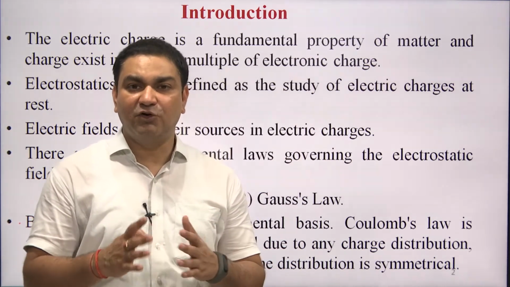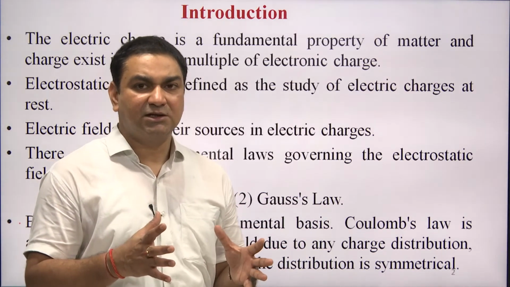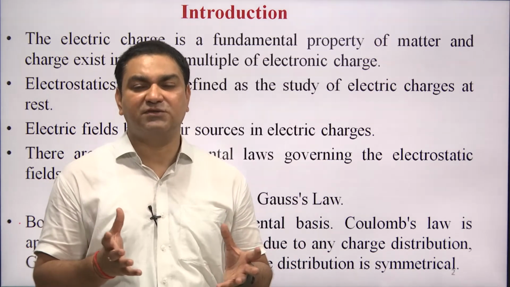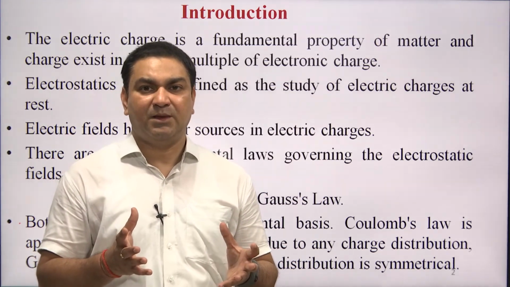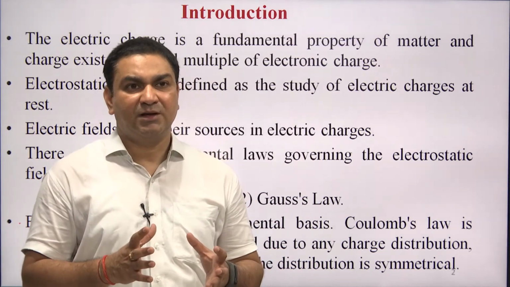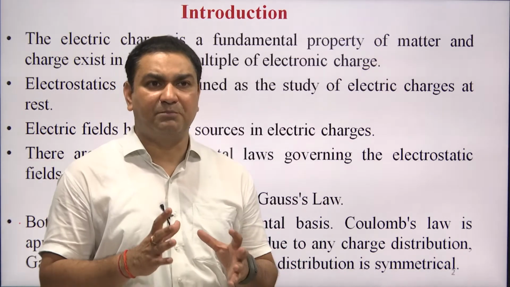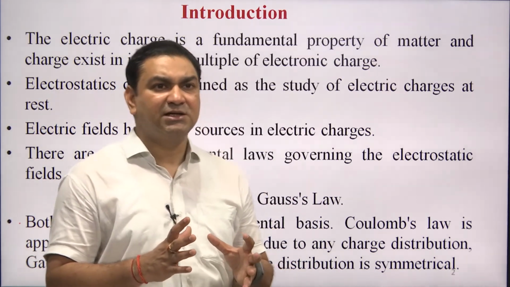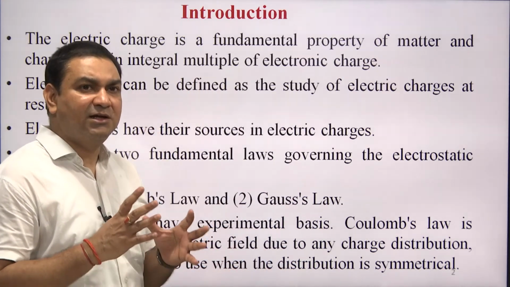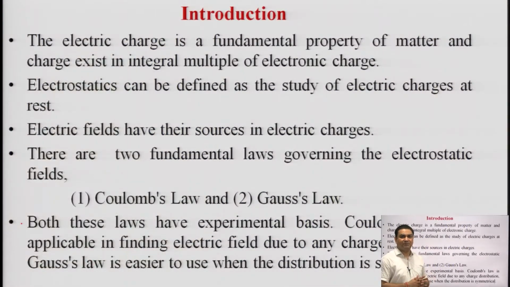There can be four kinds of charge or combinations of charges. We will start with the point charge. The electric charge is a fundamental property of matter, and charge exists in integral multiples of the electronic charge.